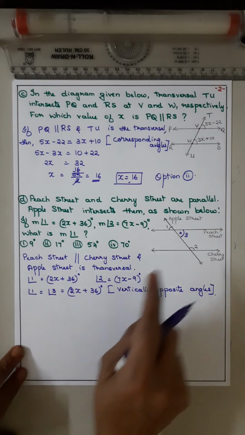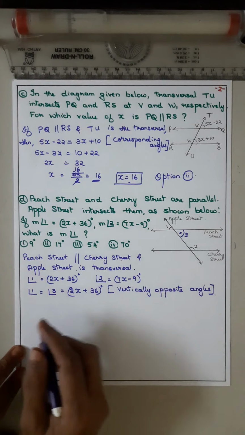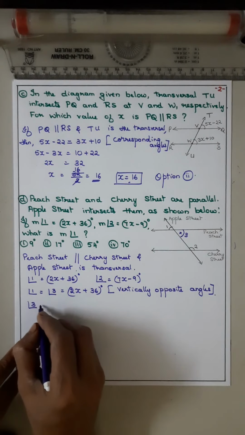Now we consider 3 and 2. Angle 3 plus angle 2 is 180. Why? Co-interior angles. Co-interior angles are supplementary. What are co-interior angles?